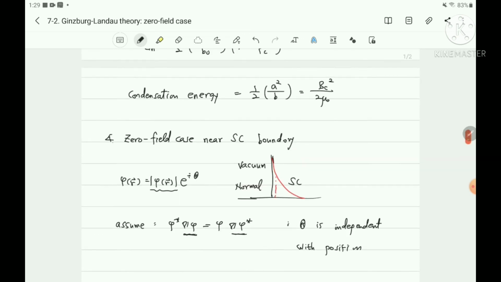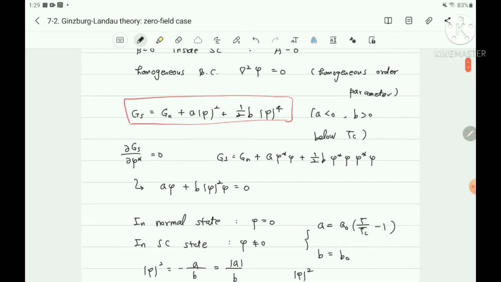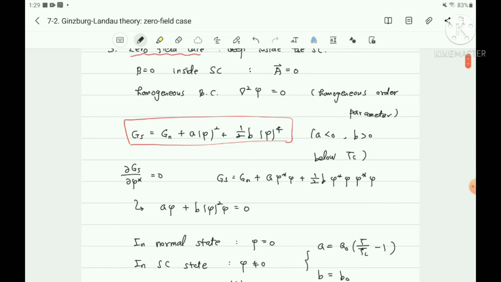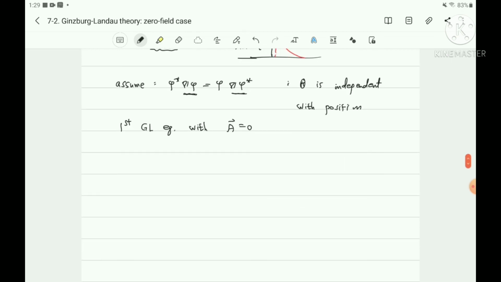Therefore, from the Ginzburg-Landau theory, the Ginzburg-Landau equation in the absence of a magnetic vector potential, the first Ginzburg-Landau equation, is h bar square over 2m star del square phi, which is the kinetic energy, plus a phi plus b phi square phi equals 0.